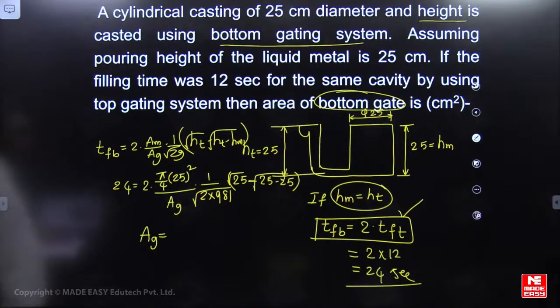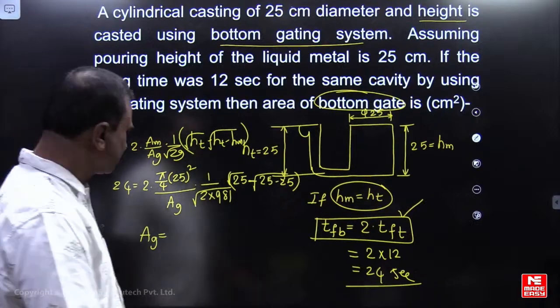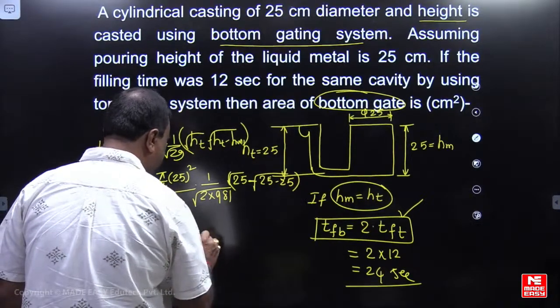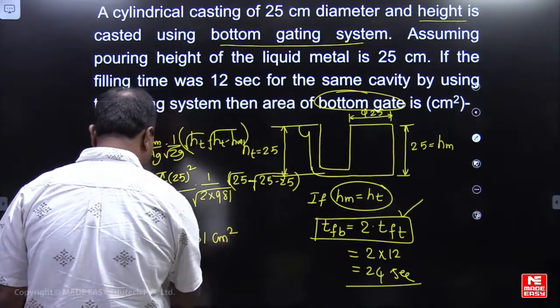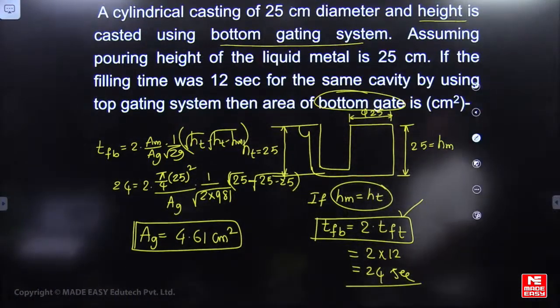Please check it. 4.61, very good. 4.61 centimeter square is the correct answer, my dear friends.